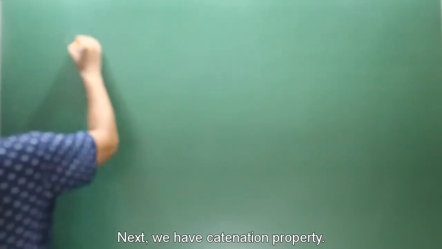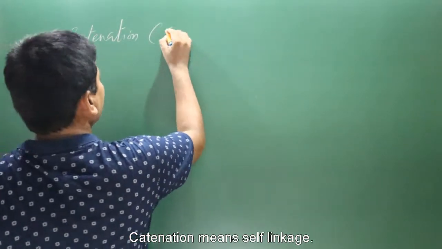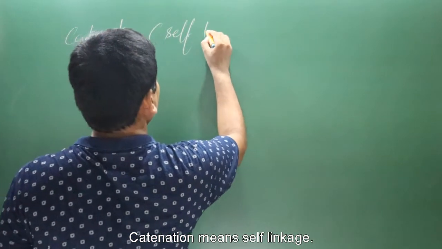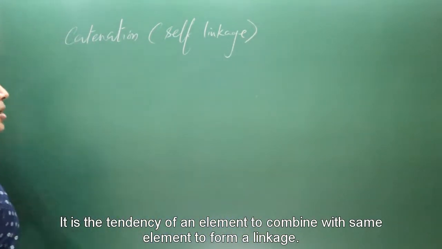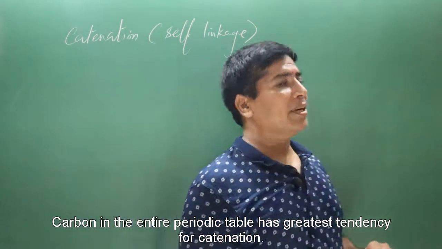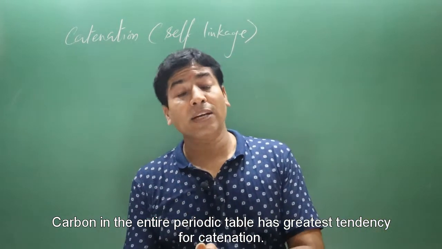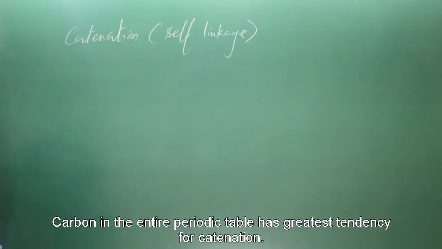Next we have the catenation property. Catenation means a self-linkage. It is the tendency of an element to combine with the same element to form a linkage, like a carbon chain. Carbon, in the entire periodic table, has the greatest tendency for catenation.